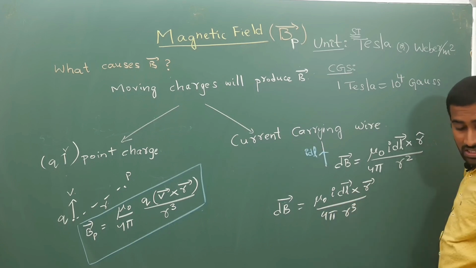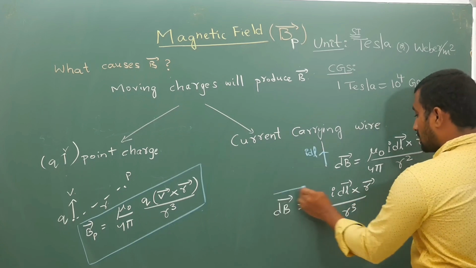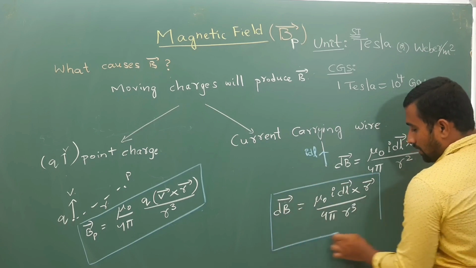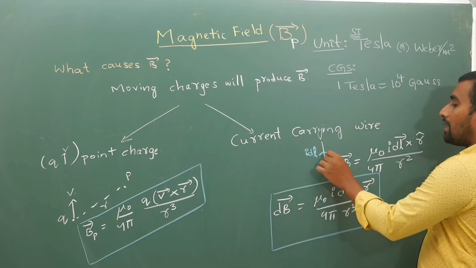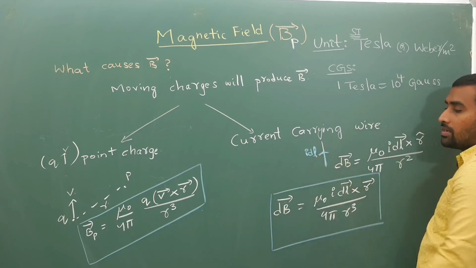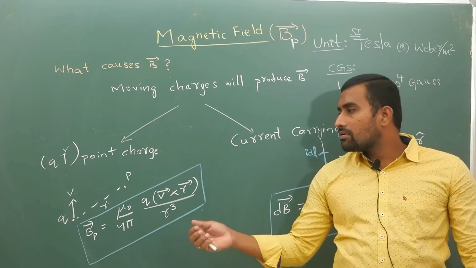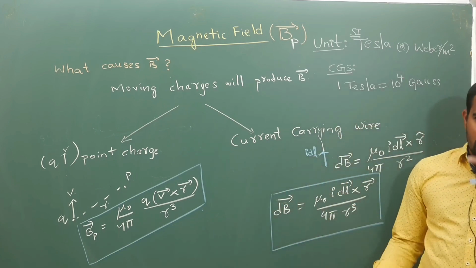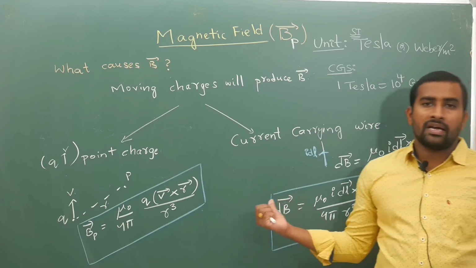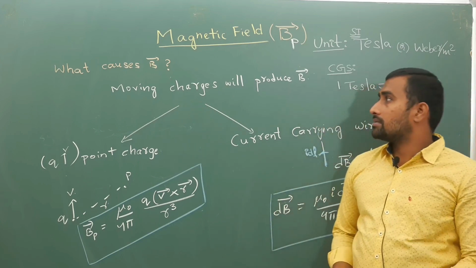This formula is because of this small segment of wire. So if you have a big part, you have to integrate this small magnetic field to get the magnetic field because of the complete configuration.